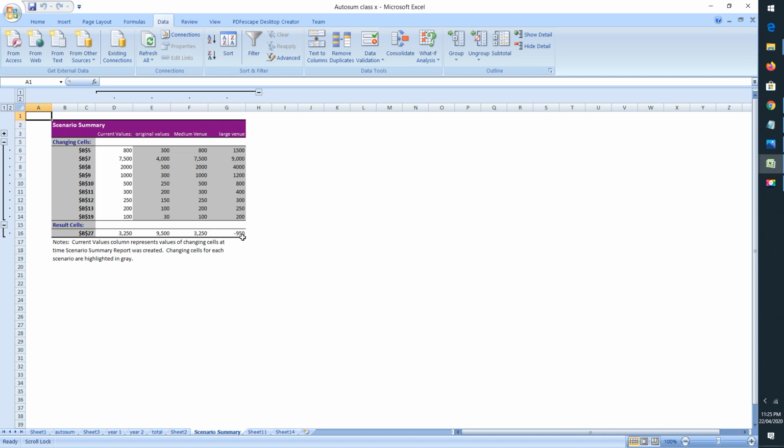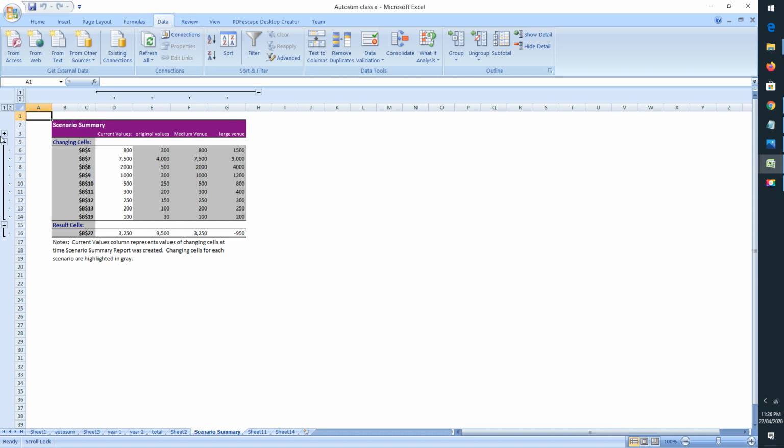So whatever the profit and loss we were making is represented in the cell number B27, that is the result cell. And here you can see the changing cells are represented. So whatever changes we have made in these cells are being represented here. And then current values you can see at the top row, original value, medium venue, large venue. So whatever scenarios you have created, they will be represented in the top row.